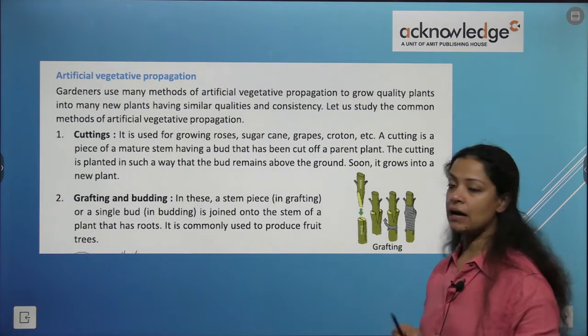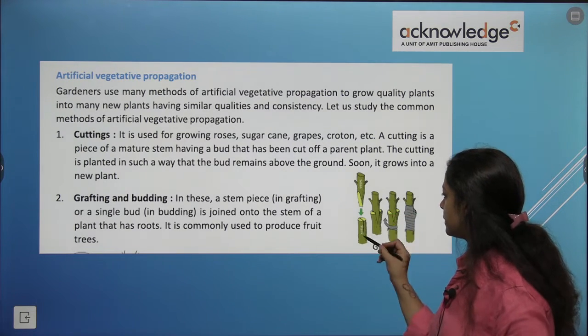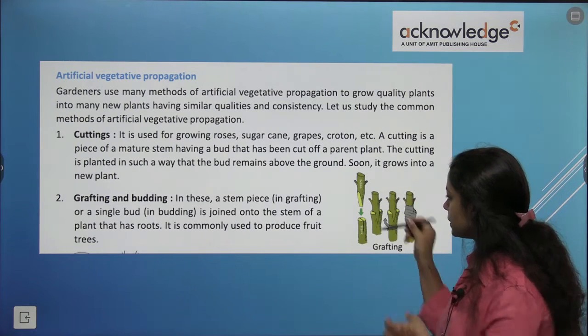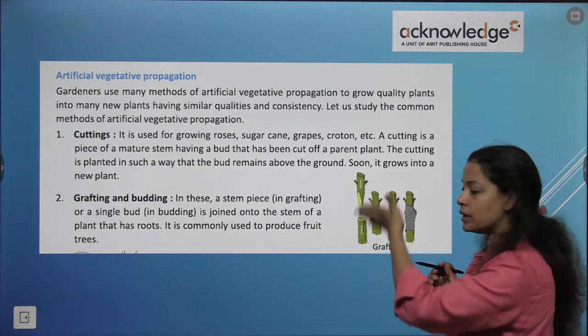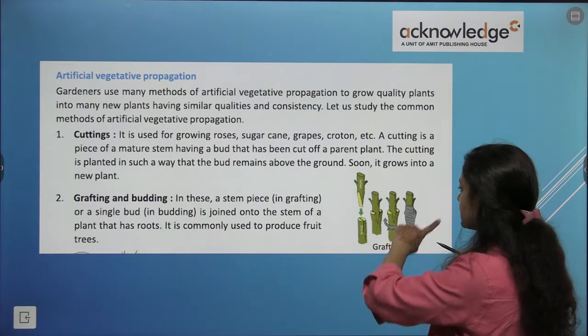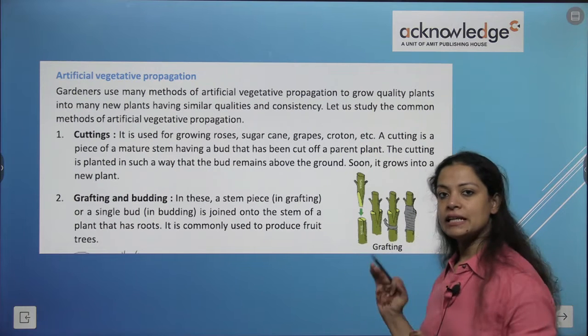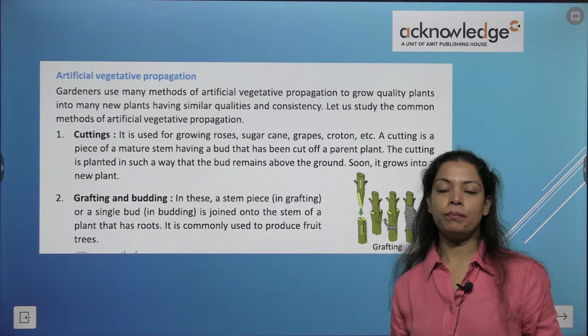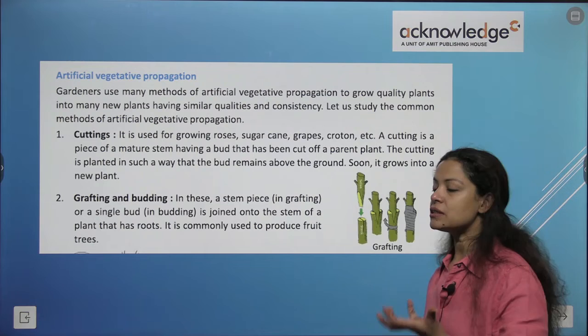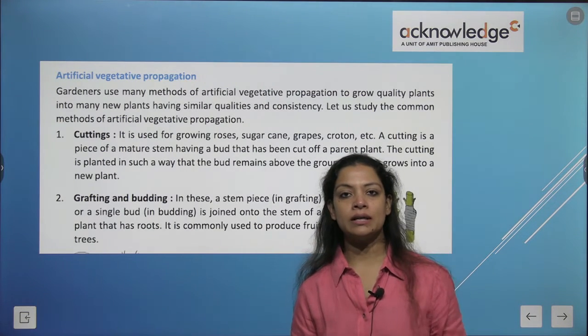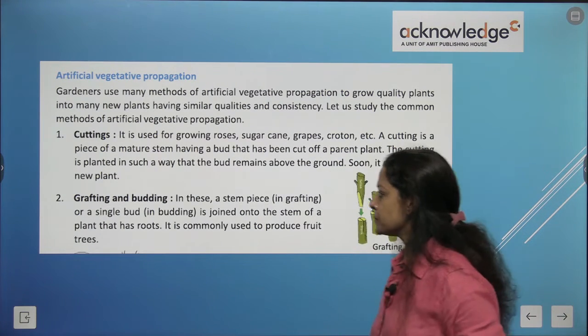See, this stem is having a bud and it is grafted, and in between, say with a slit cutting over it, it's been fixed. When you fix it and tie it up, so that the process of reproduction takes place inside it and a new plant is formed. So this is basically done in order to get good quality and good amount of fruits. Correct?